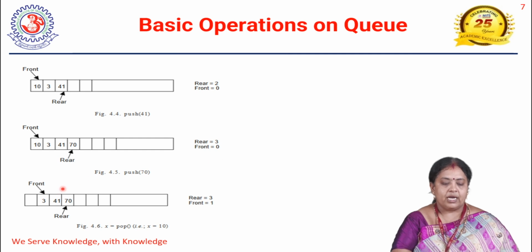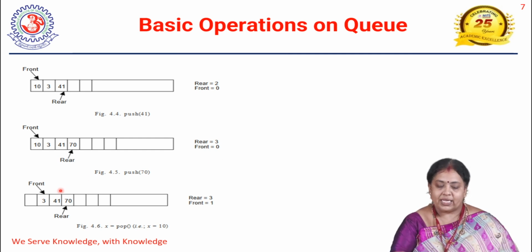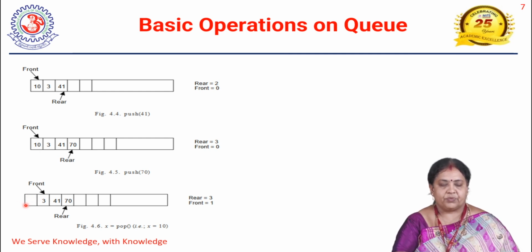Okay, now what happens if you want to delete an element? Deletion is done at the front position. As we have seen the peculiarity of a queue, what is that one? FIFO, that is first in, first out. The element that is inserted first, 10, has to be removed first. So we are going to remove the element at the front position.